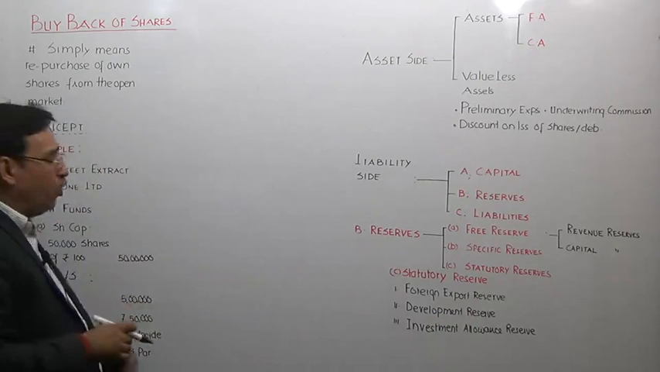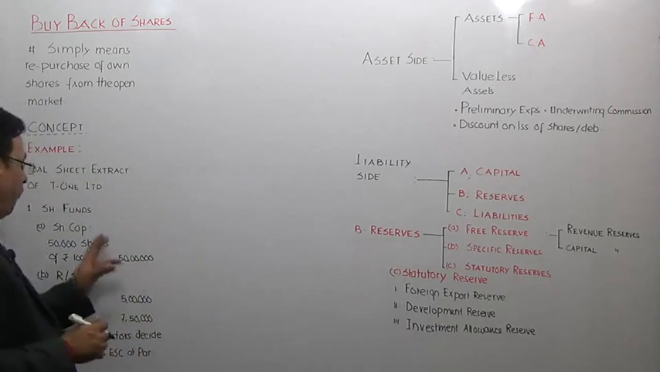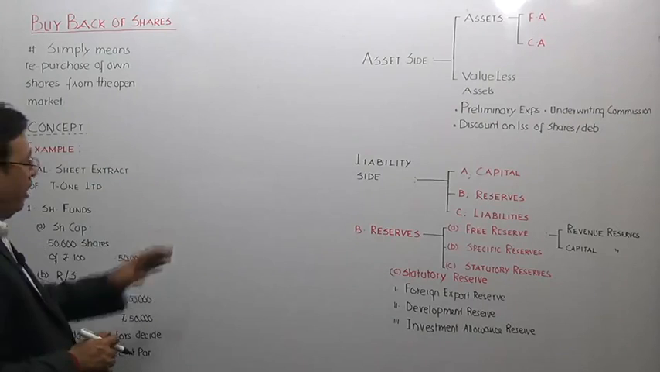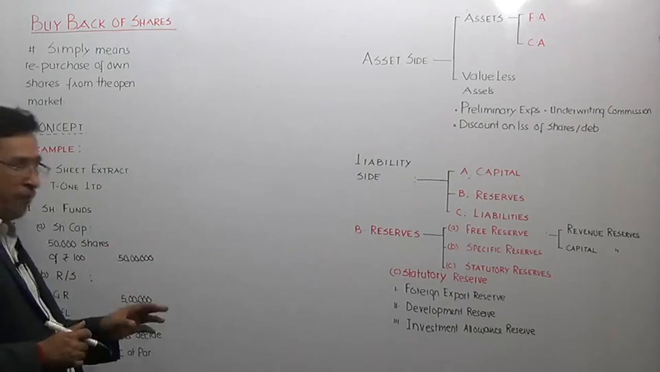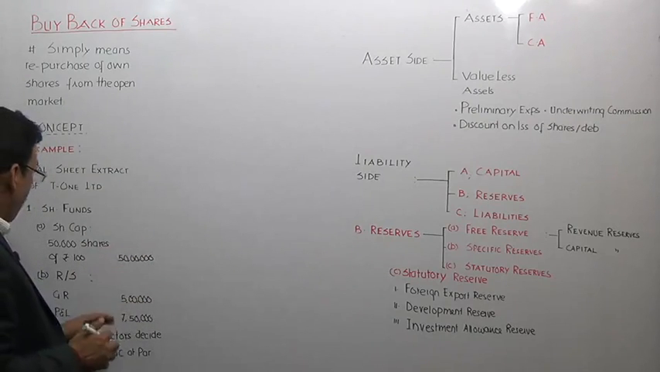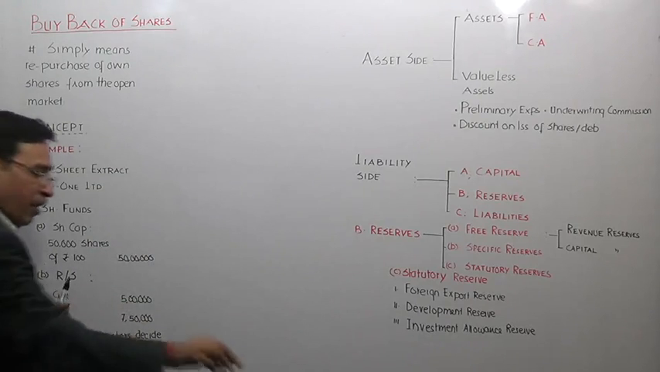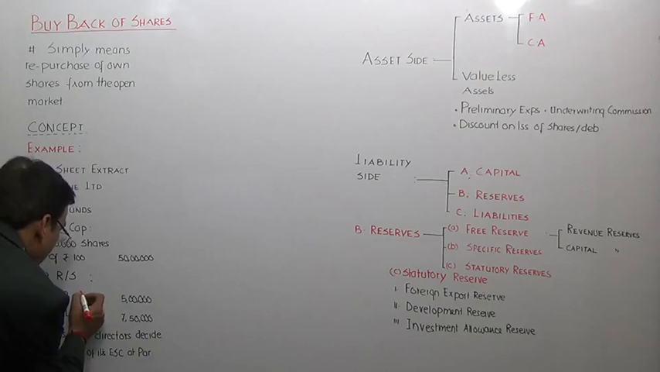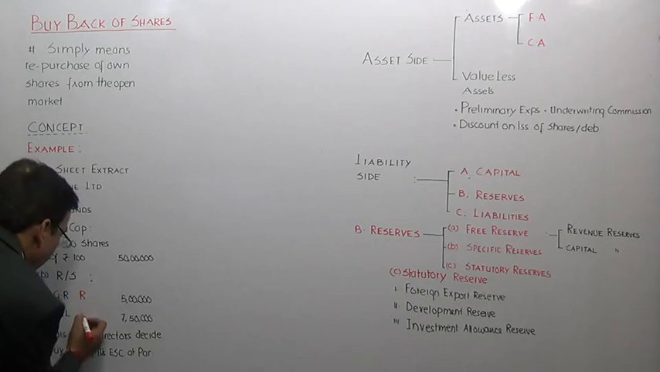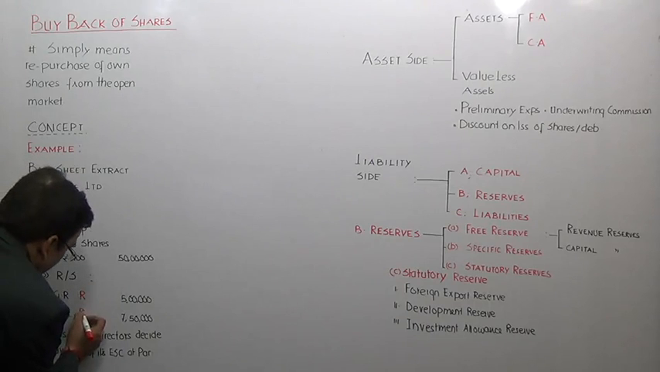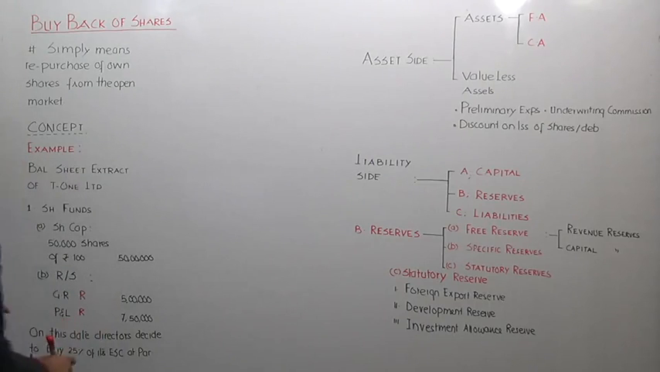Before we move over to the example, I would love you to classify, because you have just learned the art of classifying the items. Could you tell me the nature of general reserve? Yes, sir. It is revenue nature reserve. Very good. So you have become absolutely expert. It is revenue nature reserve. Even profit and loss account is revenue nature reserve. Correct?